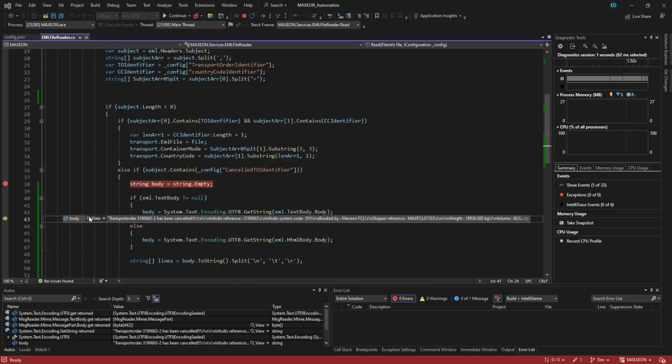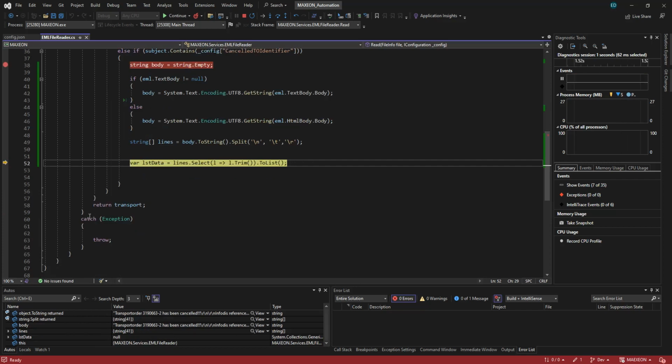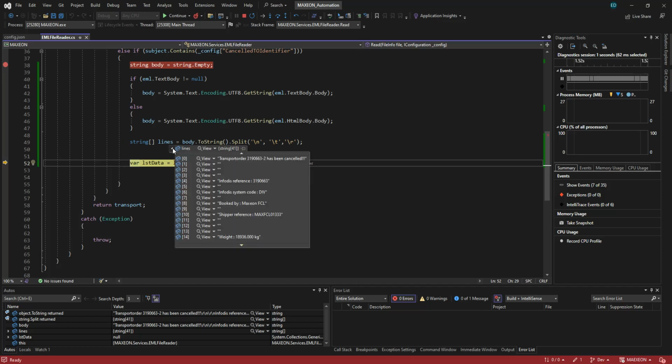All right, so how do we do it? We first have a string array of lines, and then we just split it on new line. So what will be happening now? You can see here, guys, this is not the information. So we are just interested to get the Book By. So this one. So if you can see, guys, what should we do now? I think we can split this.